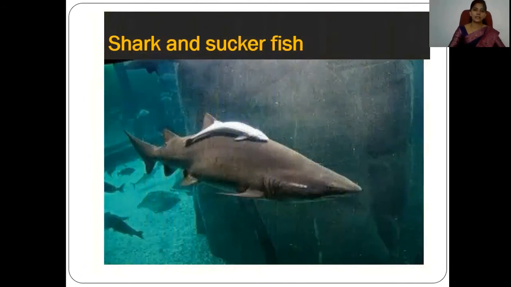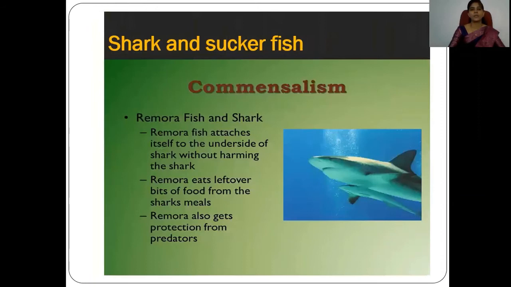The next example of commensalism is the shark and the sucker fish, also known as the remora fish. This remora fish attaches itself to the underside of the shark without harming the shark.